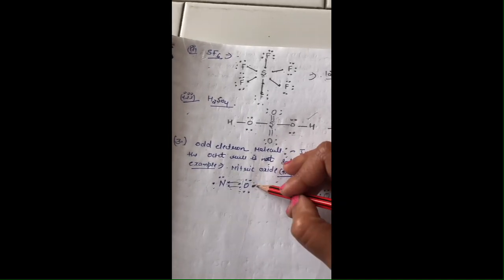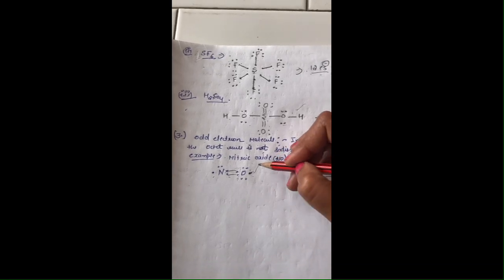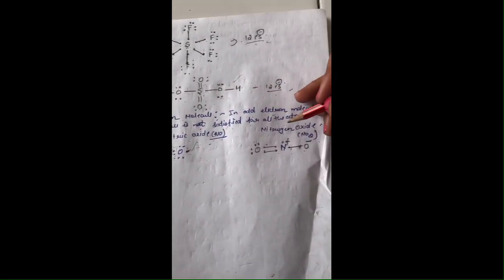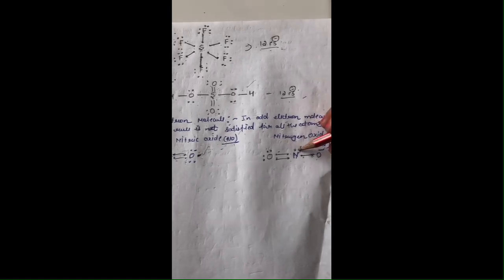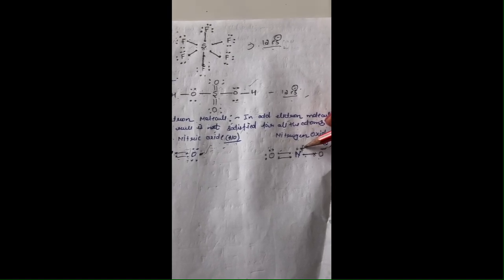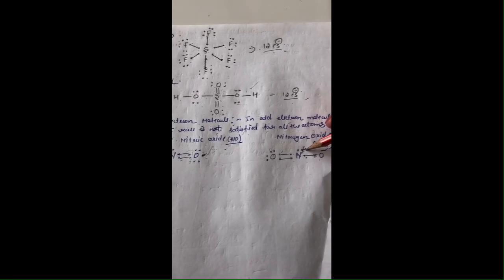Clear? For oxygen the valency is completely satisfied, with 8 valence shell electrons. In nitric oxide, the charge on nitrogen will be positive and on oxygen negative. So for nitrogen the number of electrons is odd, that is, less than 8. The octet rule is not followed for the nitrogen atom.